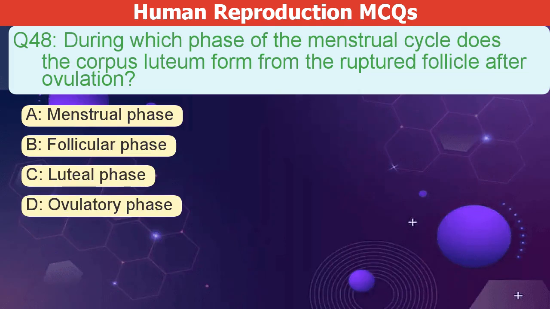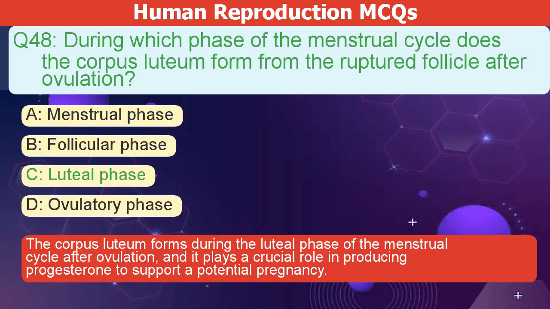During which phase of the menstrual cycle does the corpus luteum form from the ruptured follicle after ovulation? A. Menstrual phase. B. Follicular phase. C. Luteal phase. D. Ovulatory phase. The correct answer is C. The corpus luteum forms during the luteal phase of the menstrual cycle after ovulation. It plays a crucial role in producing progesterone to support a potential pregnancy.